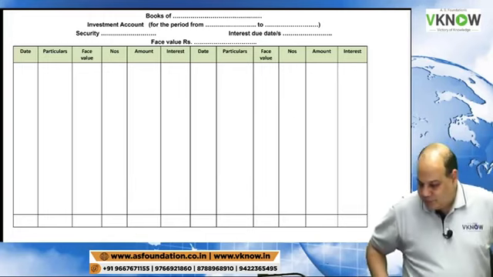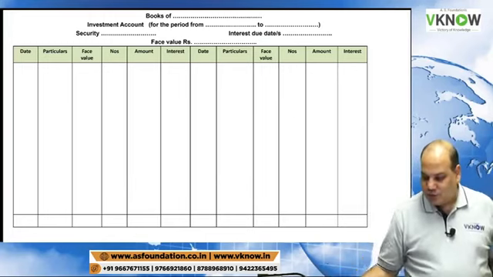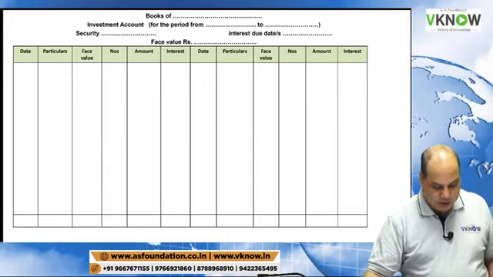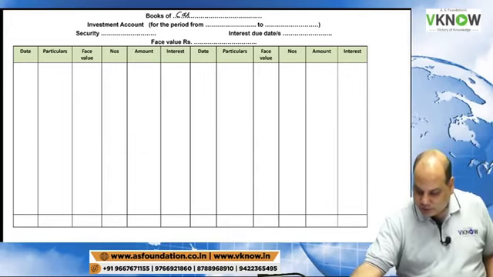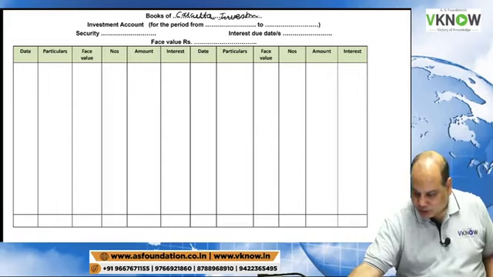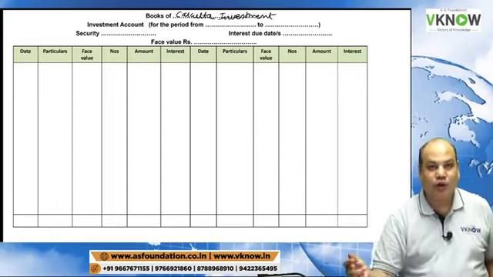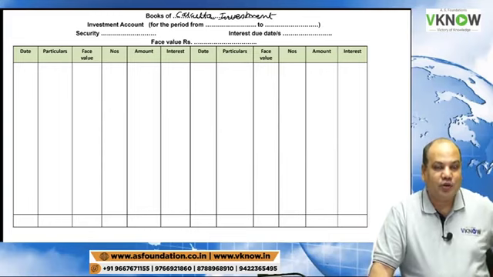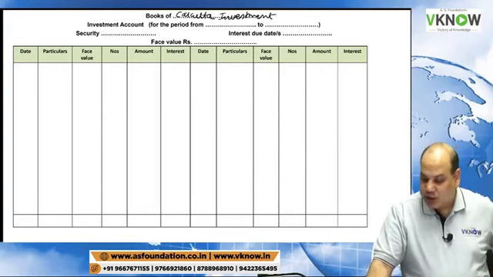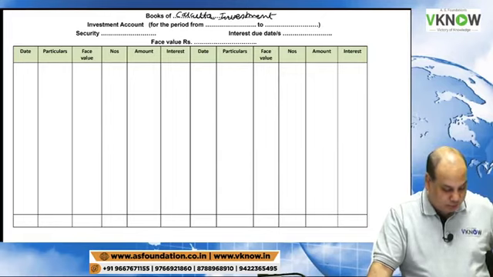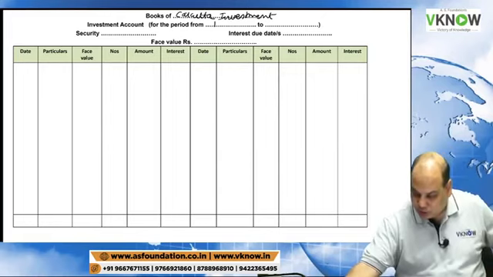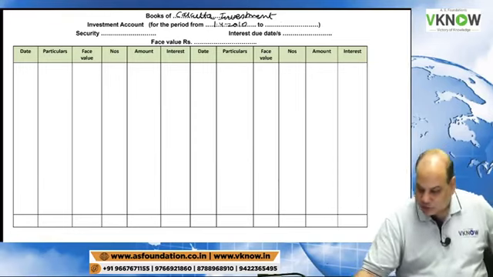So write down the books of this party, Calcutta Investment. Please write down neatly. One day you have to read your own notebook also. Then you write down investment account for the period from 1st April 2010 to 31st March 11.